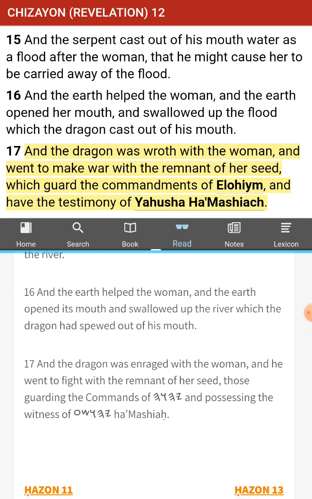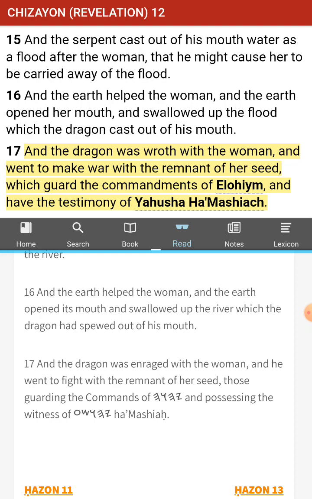And the dragon was enraged with the woman, and he went to fight with the remnant of her seed, those guarding the commandments of Yahuwah and possessing the witness of Yahushua HaMashiach. All right. Well, that's the only verse in this entire chapter that I could probably explain to you guys what this means. And even if we take away nothing else from this and we don't understand anything else out of this, this is it. Who is the seed of... who's the brother and sister of Messiah Yahushua? Who would be the seed? Those who do the will and keep the commandments of Yahuwah. Yeah, those who do the will and keep the commandments of our Creator. And that's what it says right here.